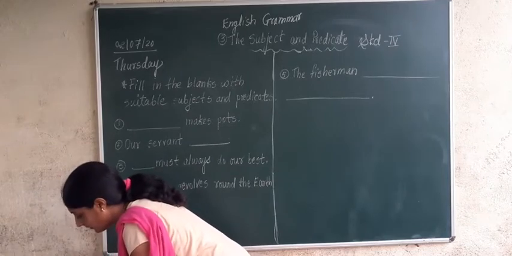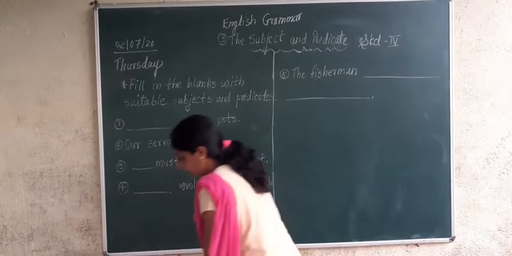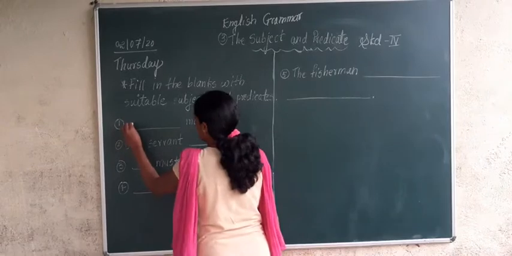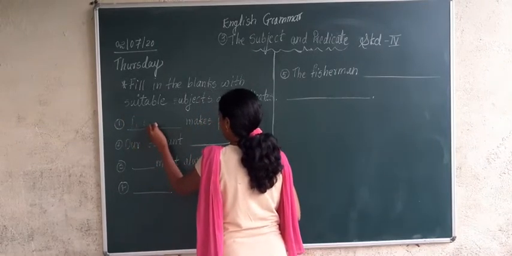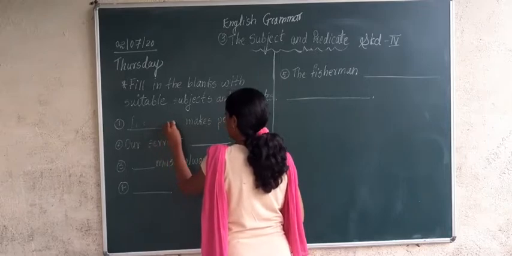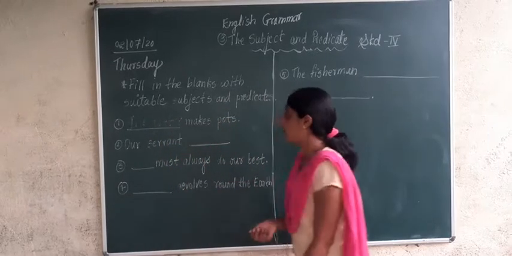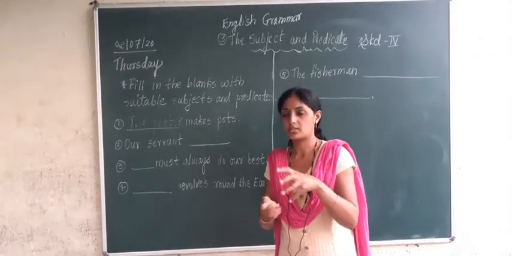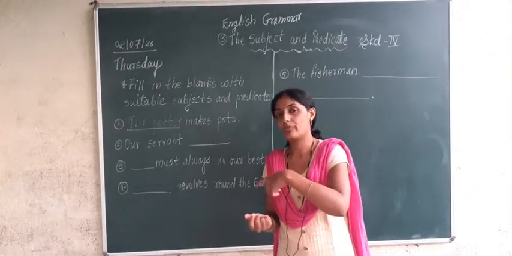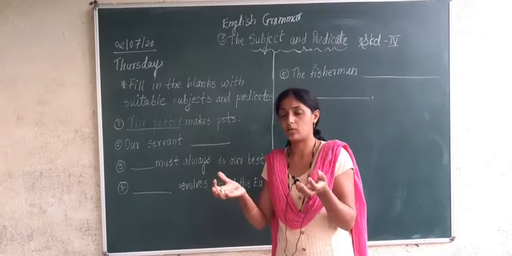The potter makes pots. Potter means the person who makes pots with the help of mud.